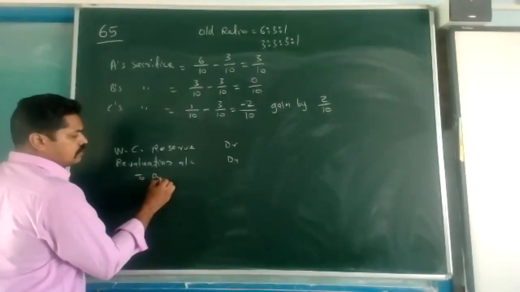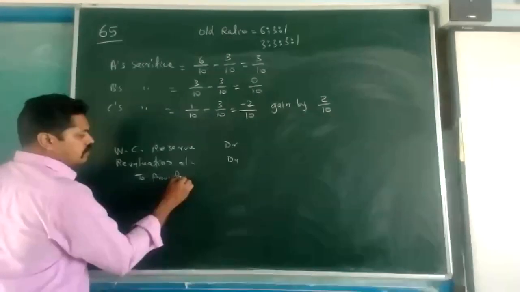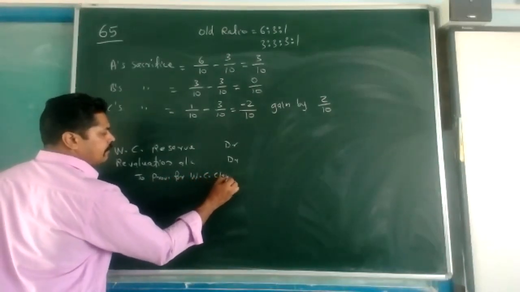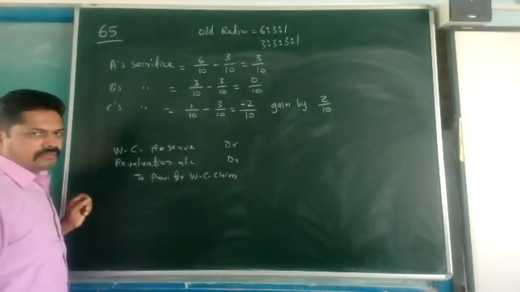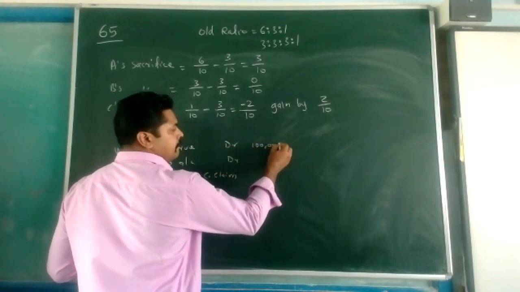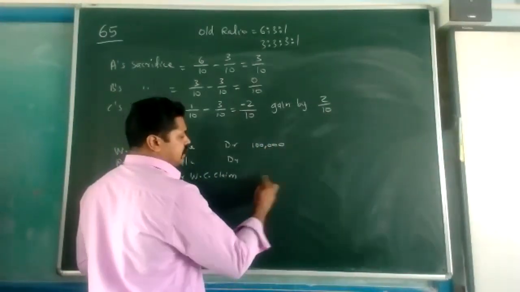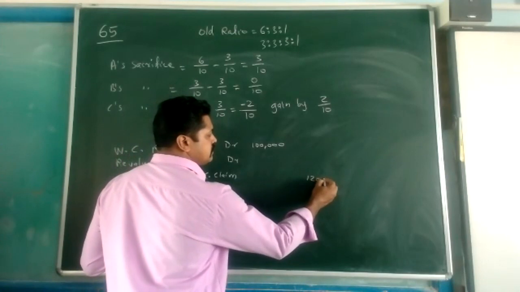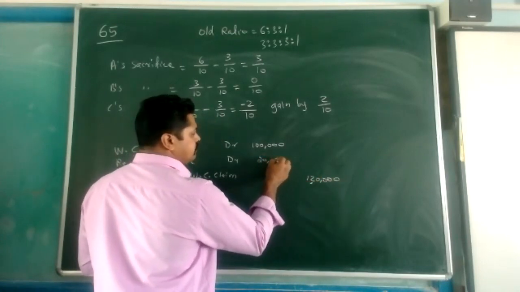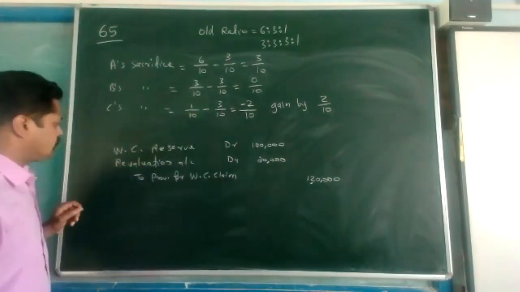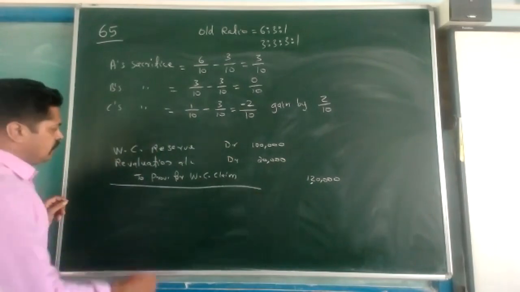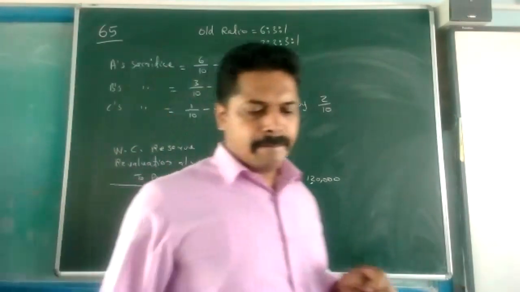To provision for workman compensation claim. This reserve is 1 lakh and this claim is 1,20,000. 20,000 we need to debit. This is an adjustment journal entry.